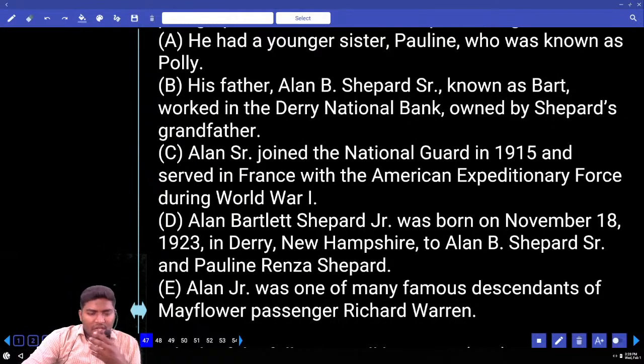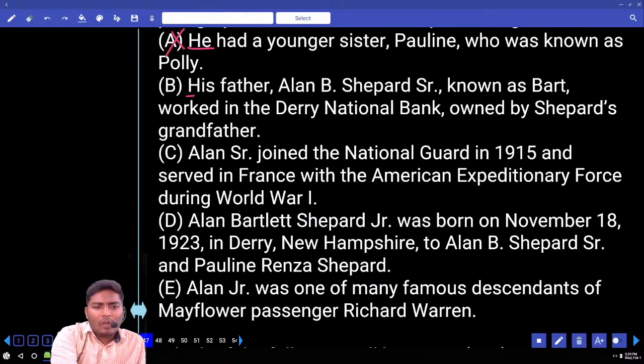Can you find any one sentence that can be used in the beginning? Look at the first one. A sentence. A is beginning with a pronoun, he. Can we use sentences beginning with a pronoun in the beginning? No. With almost the same meaning, we have another pronoun here. What is that? His. When you eliminate E, you should have also eliminated B. A and B are out, we cannot use them from the beginning.